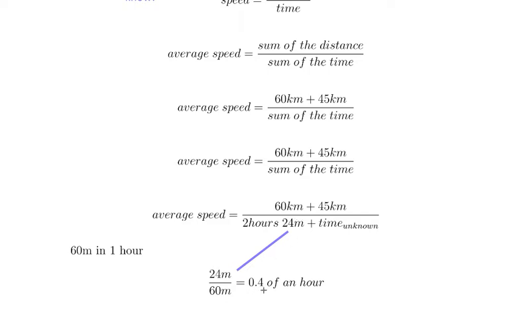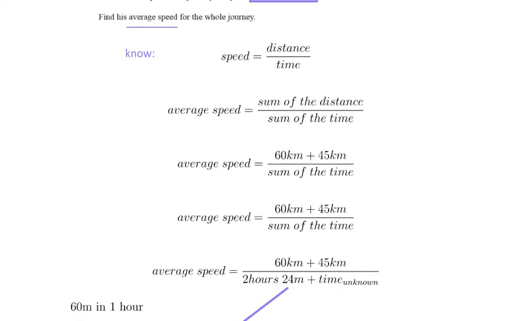It's about 0.4, meaning that if it was 1, it would be exactly 1 hour. If it was 0.5, it would be exactly 30 minutes, and so 0.5 being 30 minutes, this is 24 minutes. That seems legit to me. 24 minutes out of 60 minutes is 0.4 of an hour. So I can change 2 hours and 24 minutes to 2 hours plus 0.4 hours, and I've sorted out the issue with this unit.